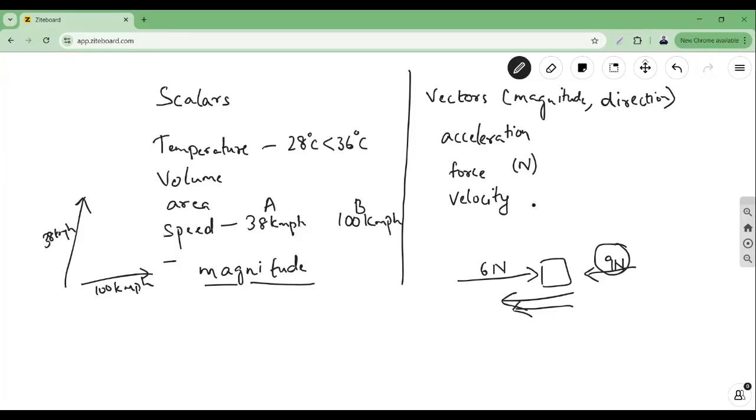Because we are going to measure them, manipulate them, change them, add them, and subtract them, it becomes necessary for us to learn vectors in mathematics, so that we can deal with situations where we are talking about acceleration, force, and velocity. We will know how to add them, subtract them, all of those things. That is why we learn vectors.